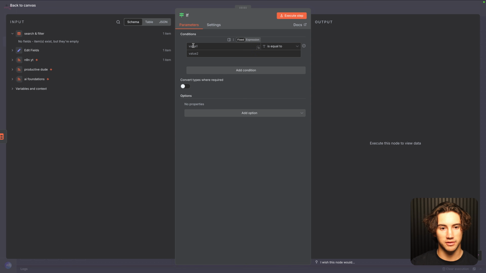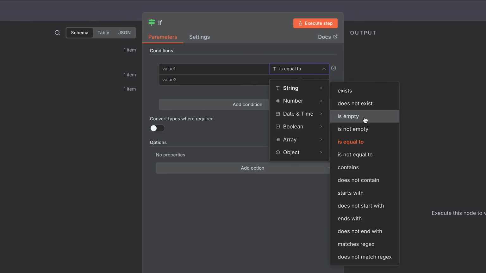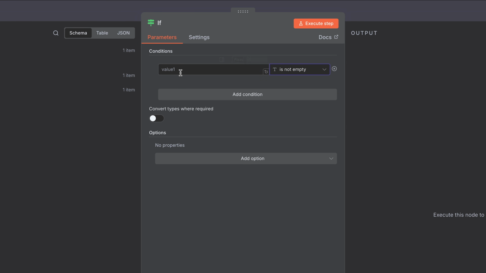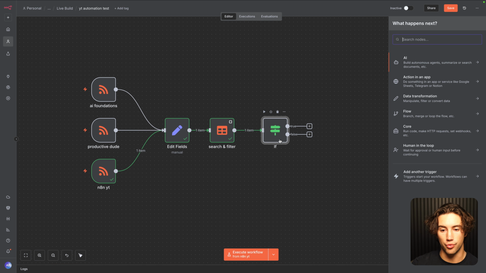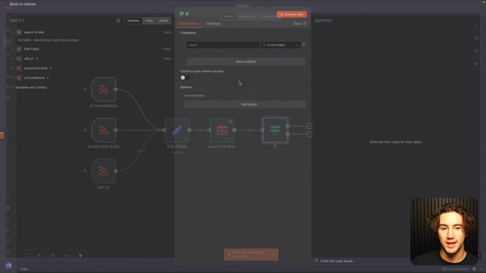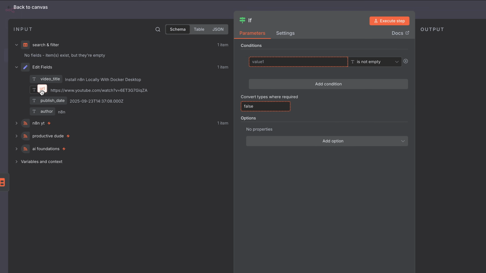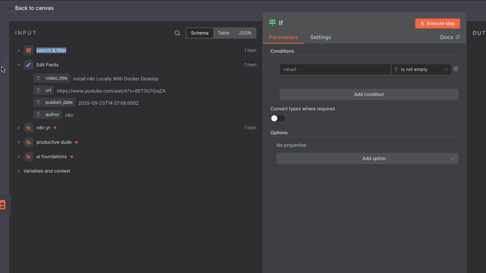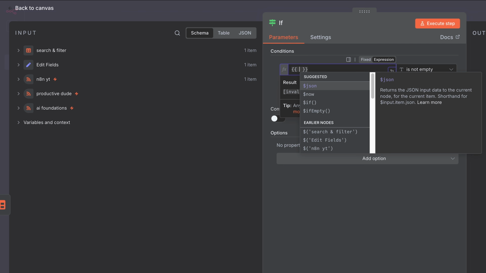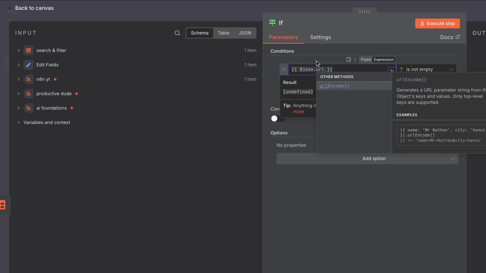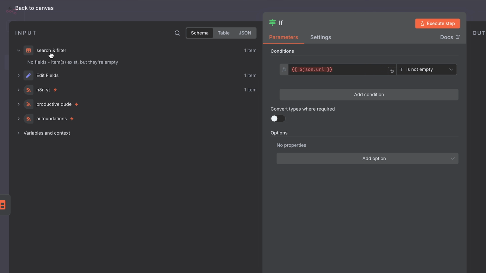What we want is for value 1 to be is not empty. What this is saying is if the value that we type in is not empty, it will be true and it will go down the true route. So if json.url is not empty in the search and filter node, then we go down true. I want you to copy what I'm doing here. Turn this into an expression, and then type in double brackets, $json.url, because that's what this field name will be called in the search and filter node. You'll see what I mean.